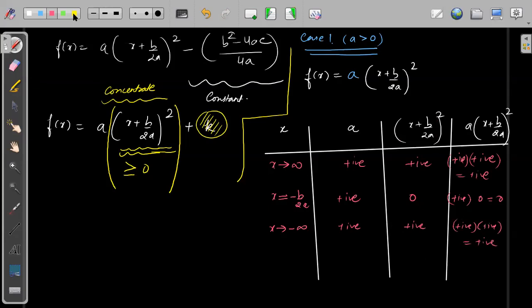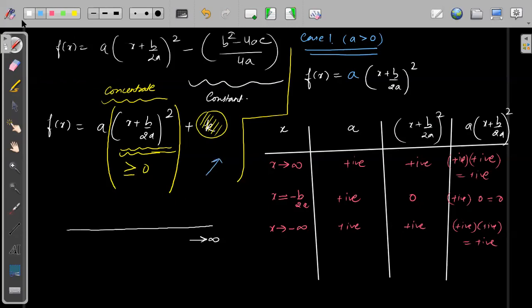So one thing we can know from this: if I try to draw the rough graph, when x is tending to infinity, the graph is approaching infinity.